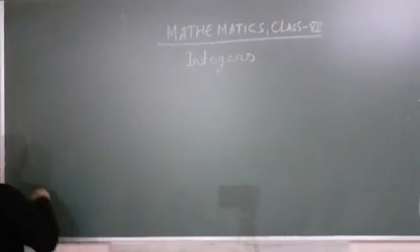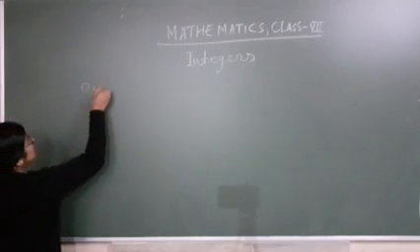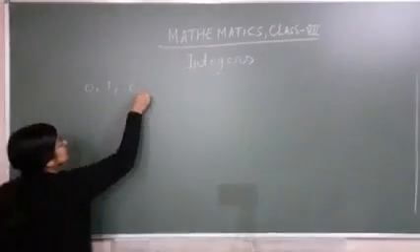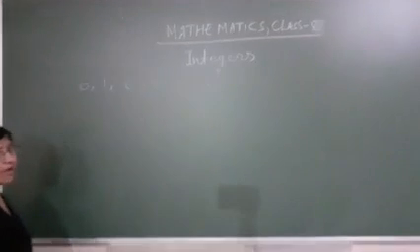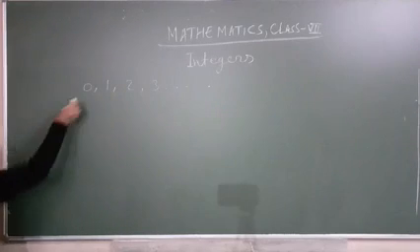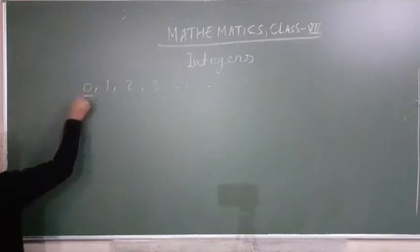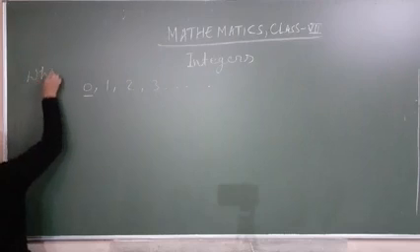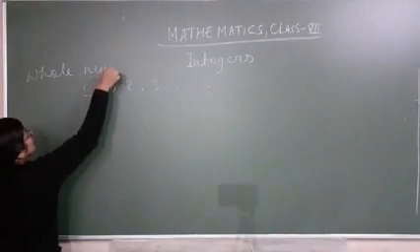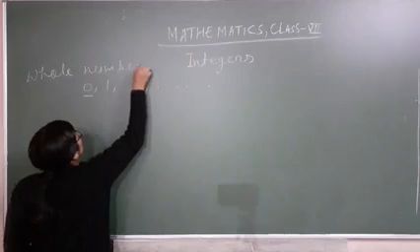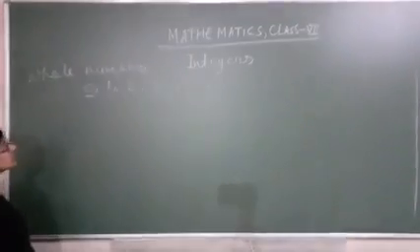You know about numbers: 0, 1, 2, 3, and so on. These numbers starting with 0 are called whole numbers.